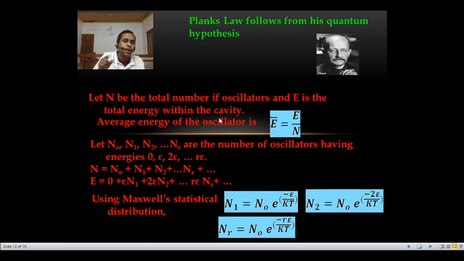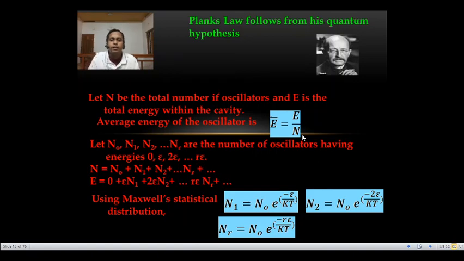So there are N oscillators and E is the total energy radiated from the black body. Then the average energy, E bar, is equal to E by N.